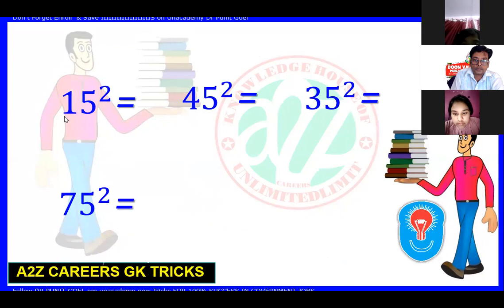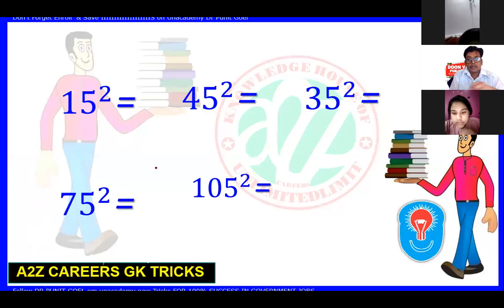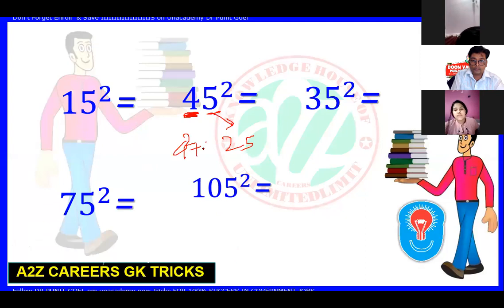Calculating age 3 times. Okay. Calculating age. This problem I have told you. You will write 5 square 25, and you will say 4 square plus 4.